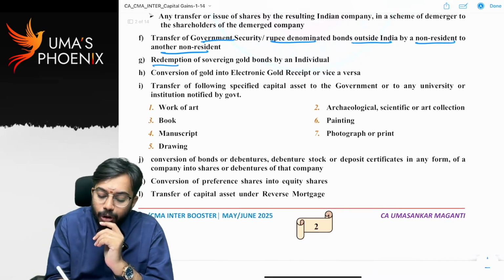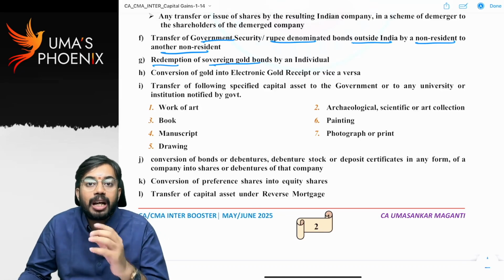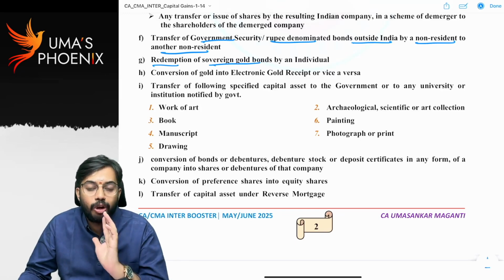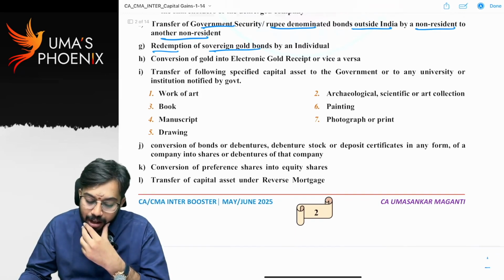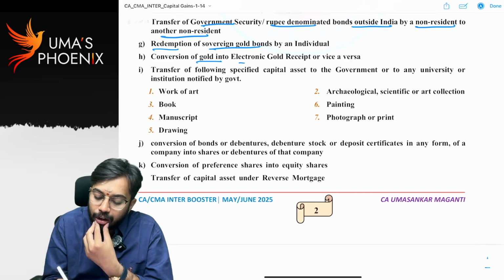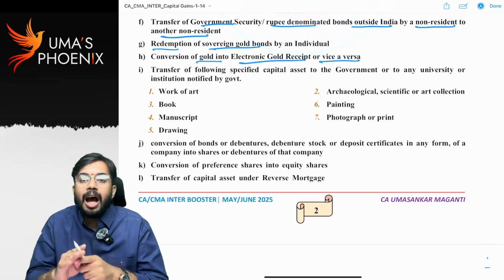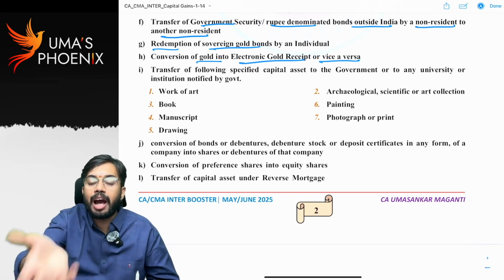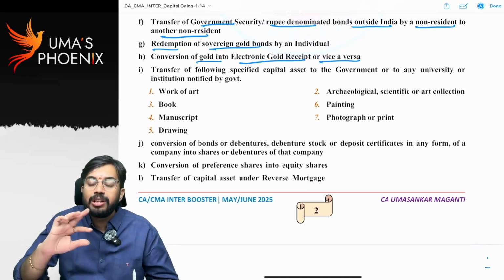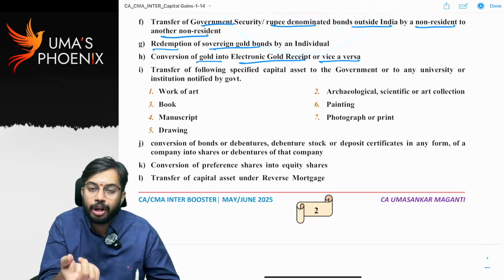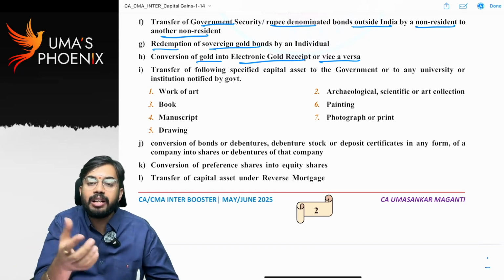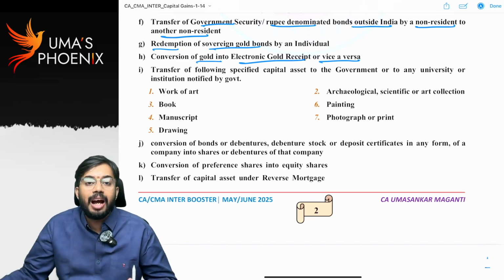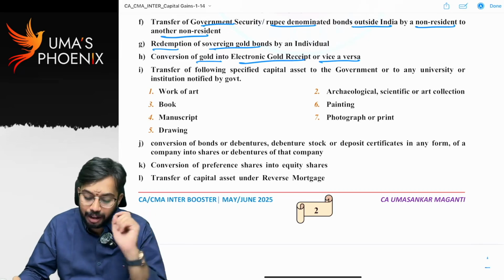Redemption of sovereign gold bonds. If any sovereign gold bonds are redeemed, capital gains are not required to be calculated because redemption of sovereign gold bonds is not a transfer. Conversion of gold into electronic gold receipt or vice versa. I am having physical gold. I submitted physical gold, and in place of physical gold, I took an electronic gold receipt. Whenever you convert physical gold to an electronic gold receipt, or reconvert an electronic gold receipt to physical gold, such conversions are not considered as transfer and capital gains are not required to be calculated.